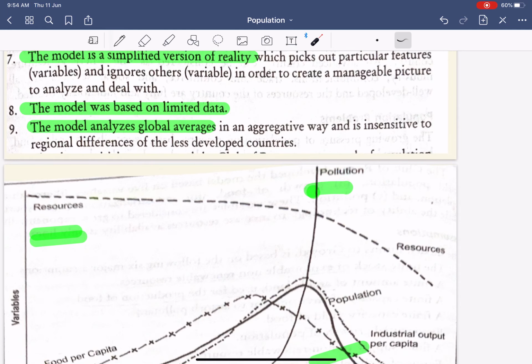Again, the model analyzes global average in an aggregative way and is insensitive to the regional differences of the less developed countries. It totally considers that the developing countries are all together and will face the same problem, but it does not take into account the regional differences. Within the less developed countries also there are regional differences. Some are more capable and some are less capable.